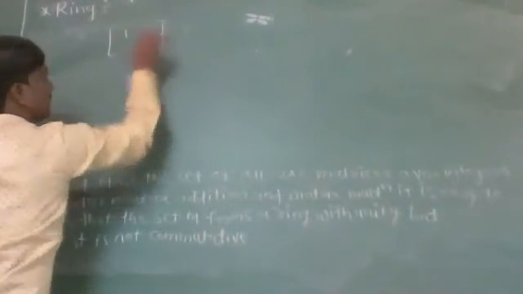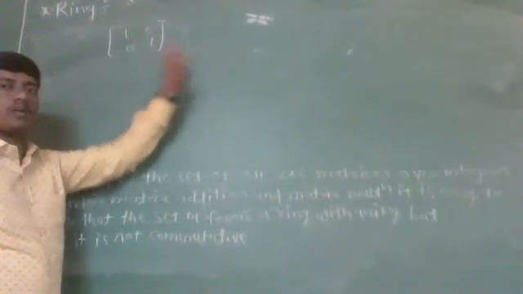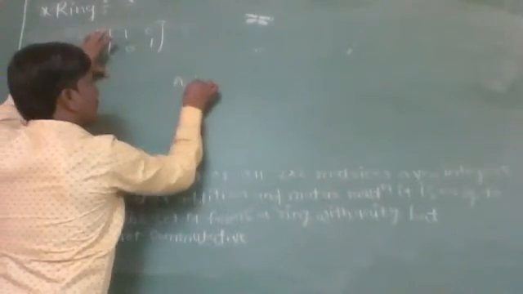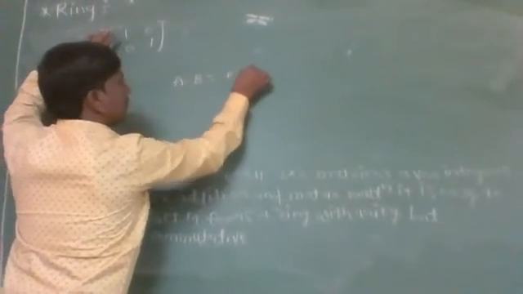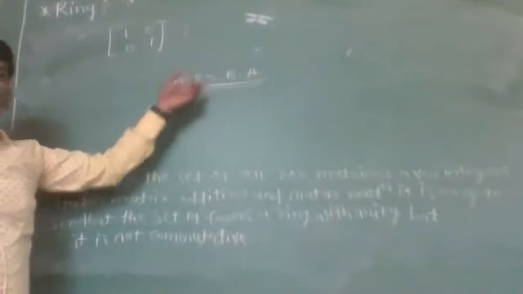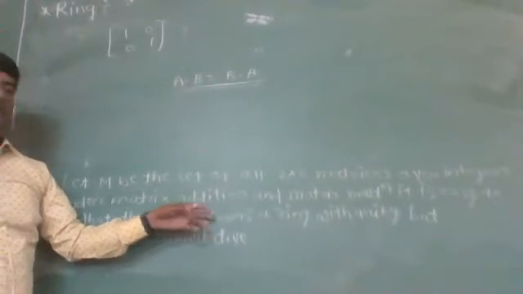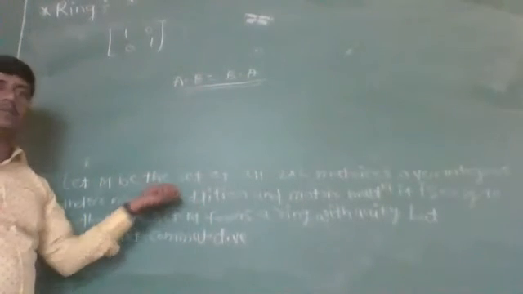But we know that matrix multiplication is not always commutative, that is, A dot B is not always equal to B dot A. So it is not a commutative ring, but it is a ring with unity. Now let us check what an integral domain is.